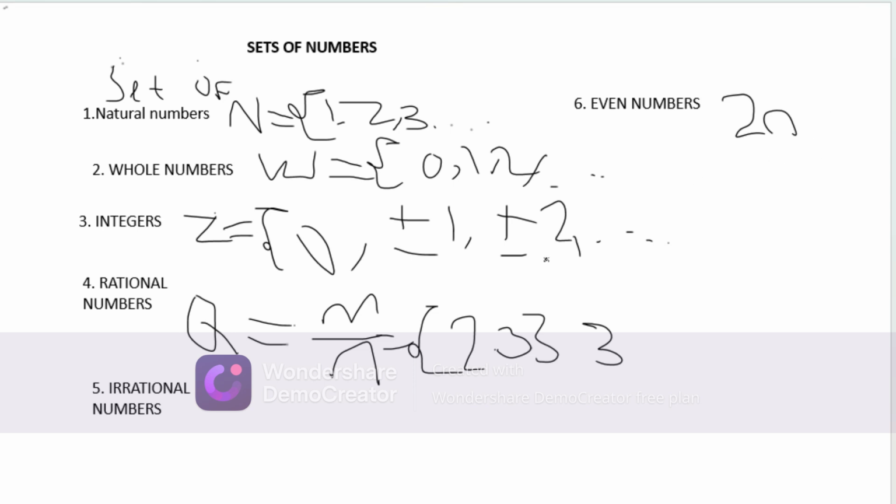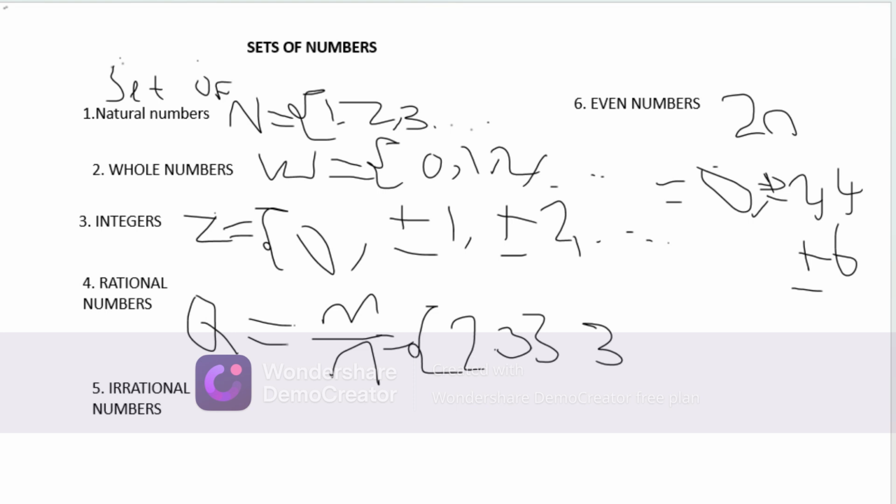Then the answers you are going to have are numbers starting from 0, positive or negative 2, positive or negative 4, positive or negative 6, 8, 10. I'm sure you are getting my point. You are multiplying them by 2.